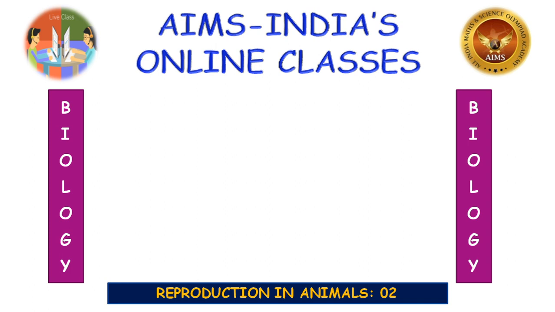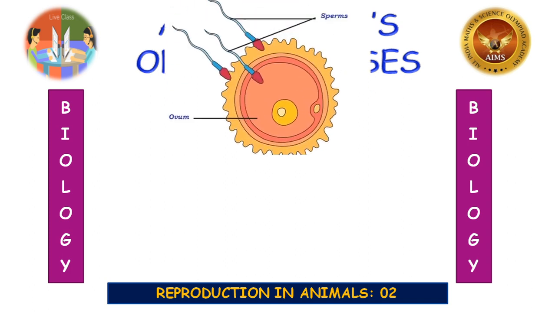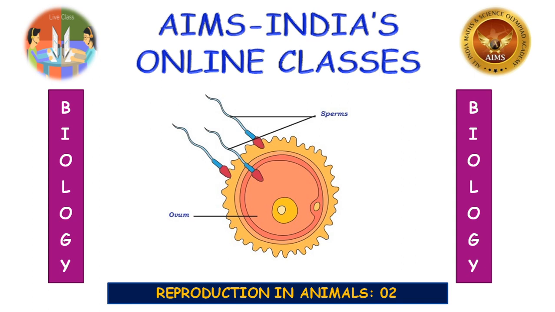In the last class, we studied what reproduction is, its importance, and some methods of reproduction in animals. What is reproduction, children? It is a vital biological process by which living organisms produce new individuals of their own species, isn't it?